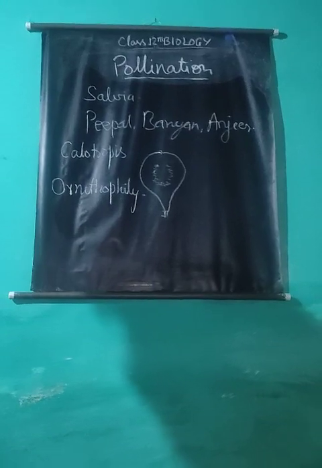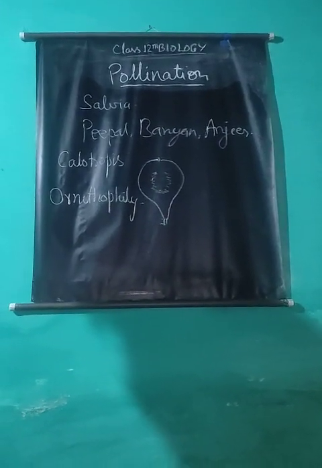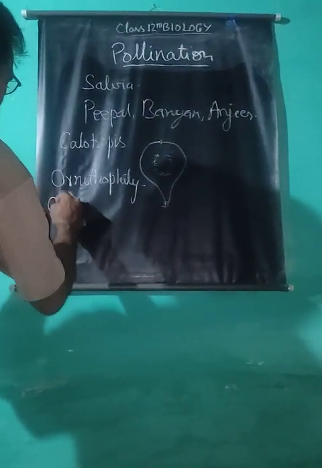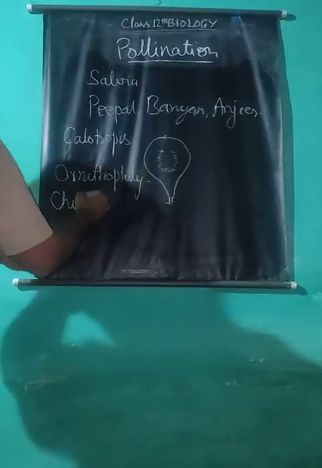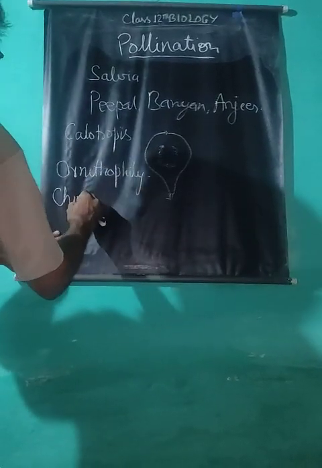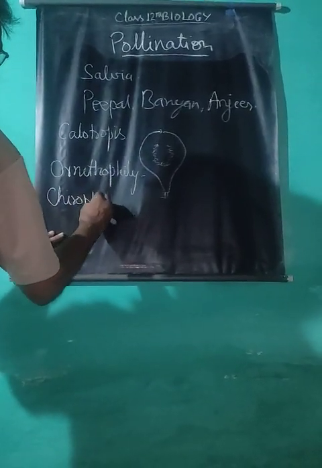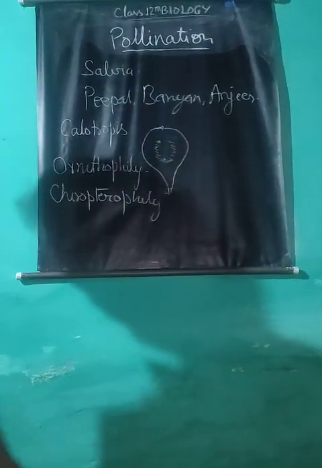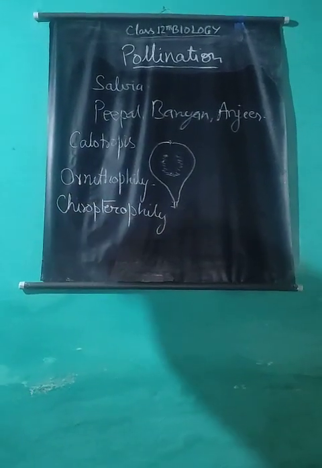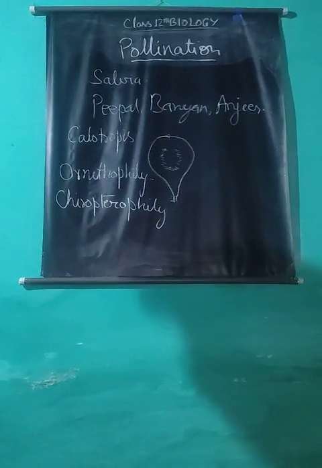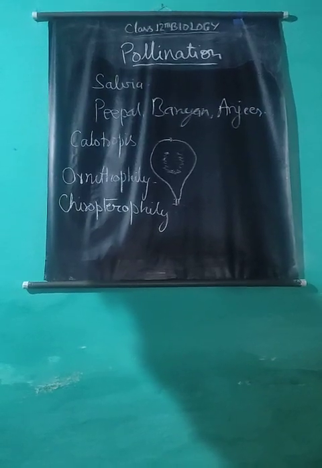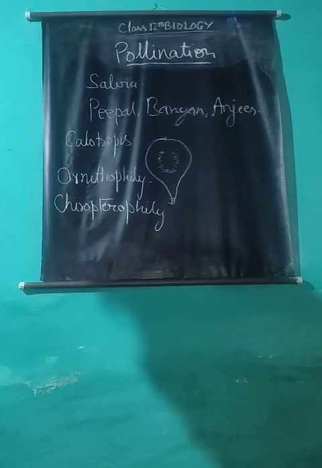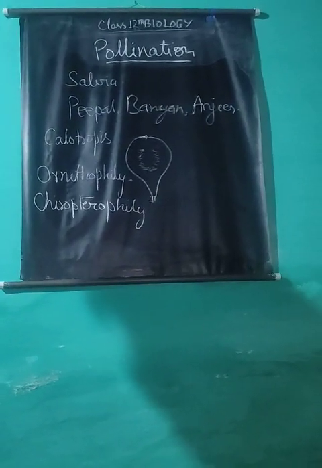For example, in Bombax and Bignonia. Chiropterophily, or pollination by bats. This type of pollination is performed by bats. It is found in Anthocephalus (Kadam) and Bauhinia. Bats eat flowers and help in pollination.